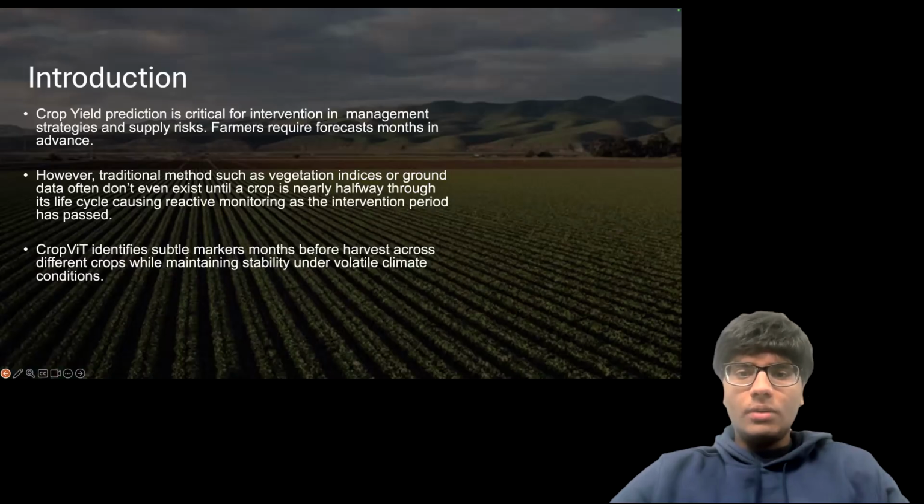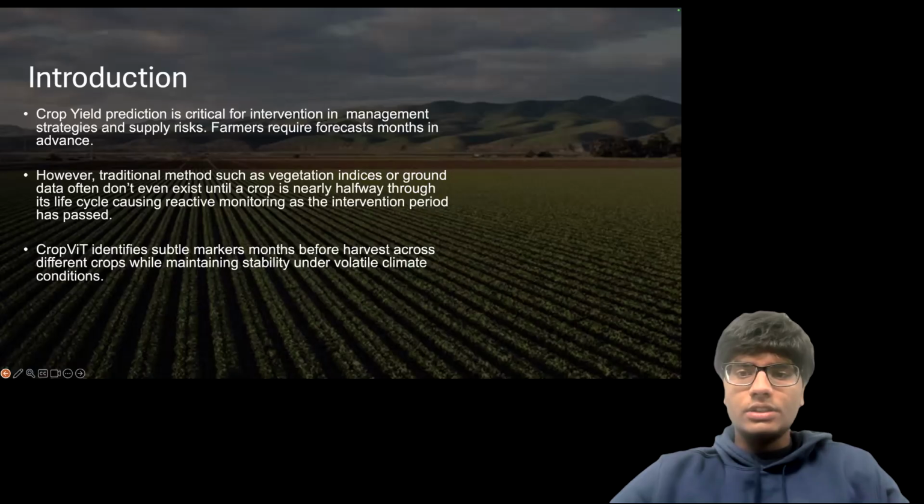Introduction. Crop yield prediction is critical for effective agricultural management and for mitigating supply chain risks, as farmers need accurate forecasts months in advance to make informed decisions. However, traditional methods such as relying on vegetation indices or ground-based data often face a significant timing gap. This information frequently isn't available until a crop is halfway through its life cycle, leading to reactive monitoring after the key window for intervention has already passed.